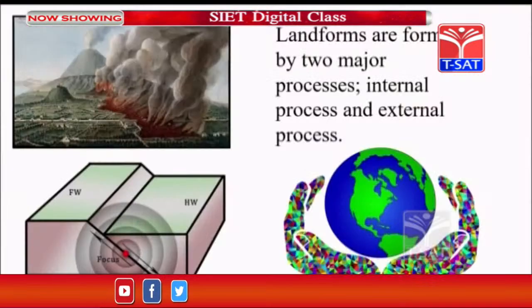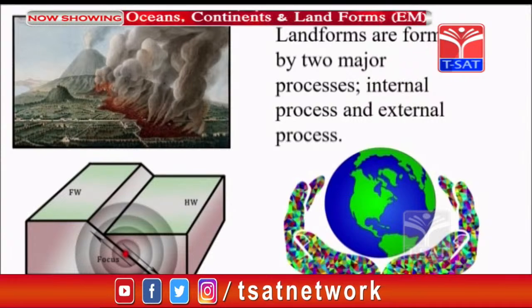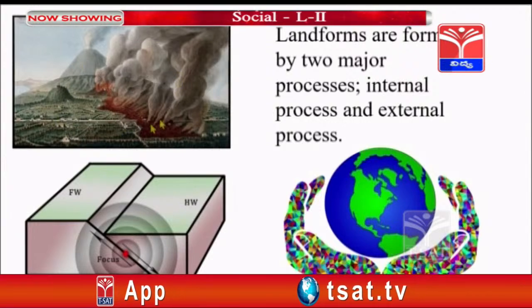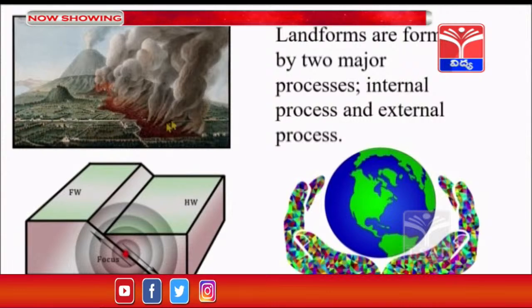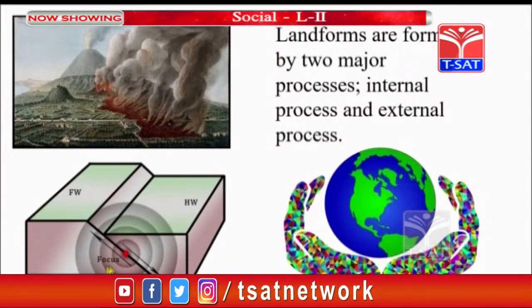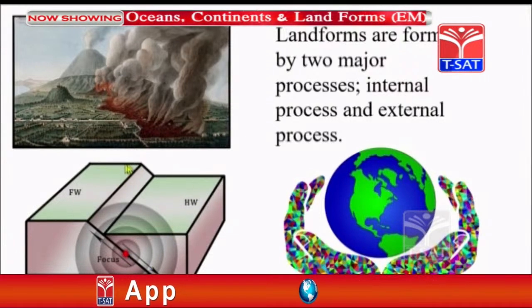The landforms are changed by two processes: the internal process and the external process. Internal process means, as you see in this picture, volcanic eruption, which changes the landform. Towards this side we can see the earthquake, which also changes the landform.